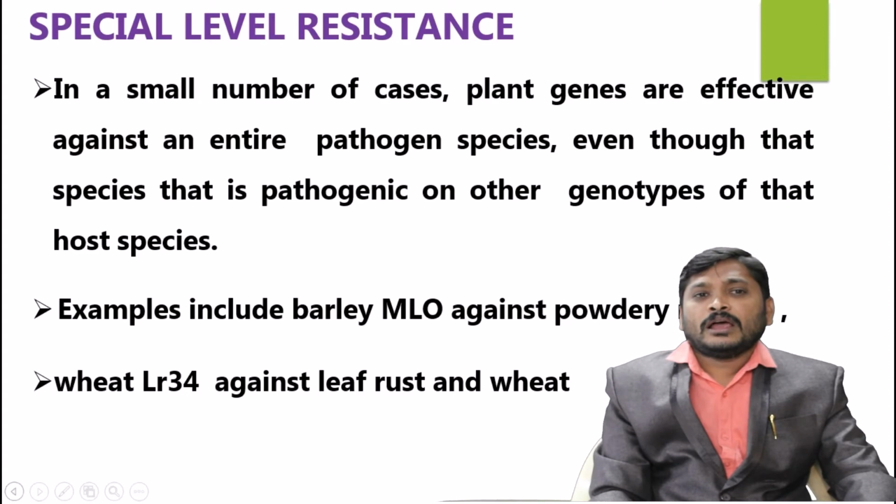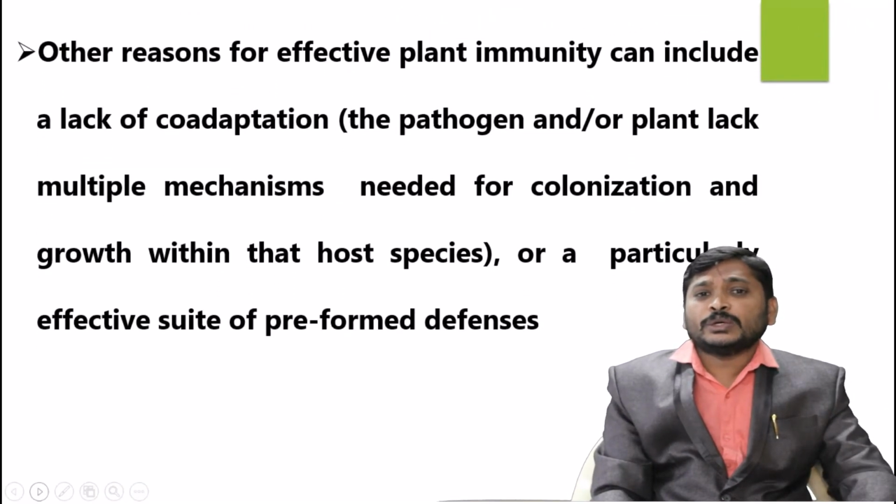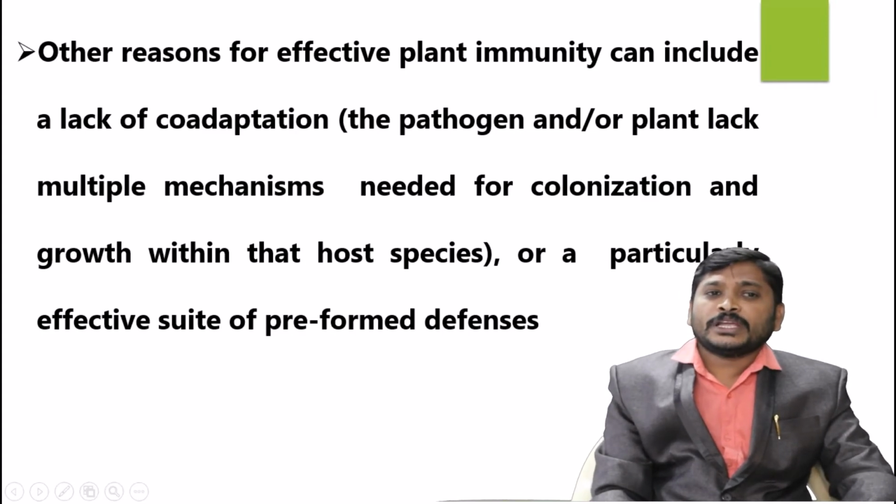That means for other reasons, effective plant immunity can include lack of co-adaptation. That means both are changing. The pathogen is changing and the host is changing. In such a way, these systems are going to affect each other. Particularly the preformed defense mechanism will give you a common rejection of invading pathogens. In such a way, we have so many measures.